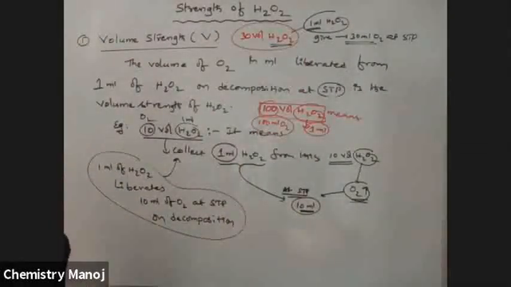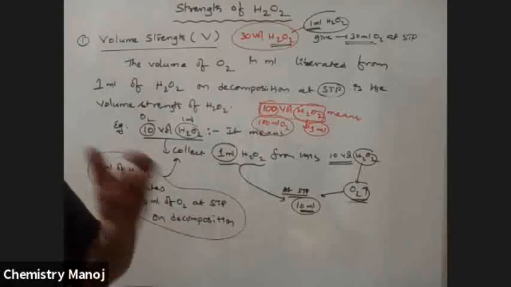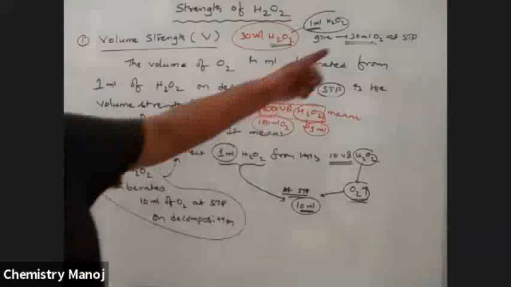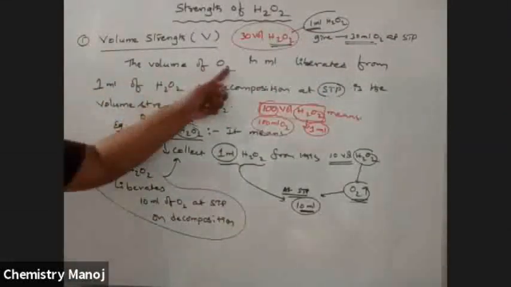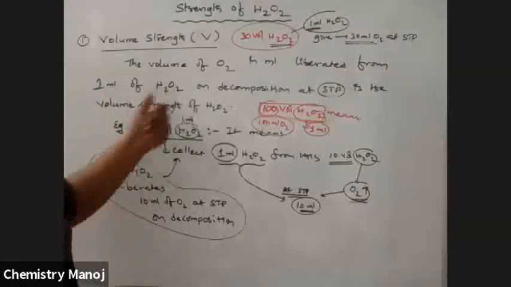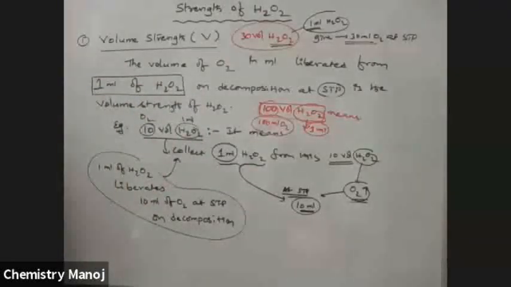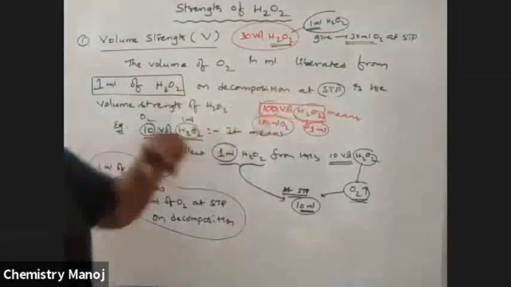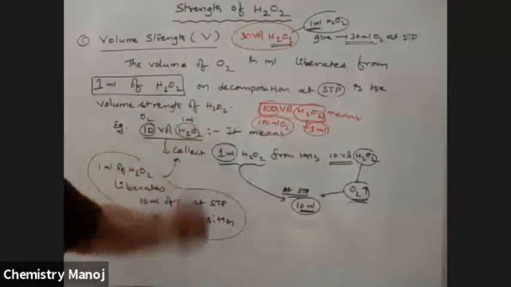From that 1 ml, how much O2 is liberated? That O2 liberated in ml is given as the volume strength. So the statement is: the volume of O2 in ml liberated from 1 ml of H2O2 on decomposition at STP is called the volume strength of the H2O2.